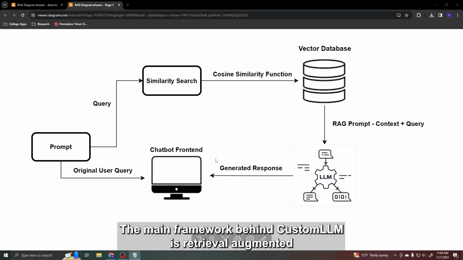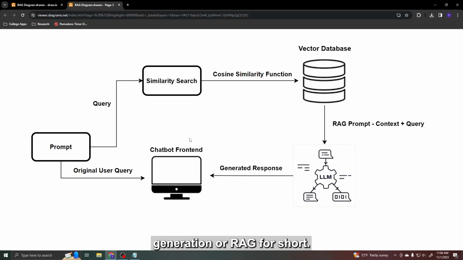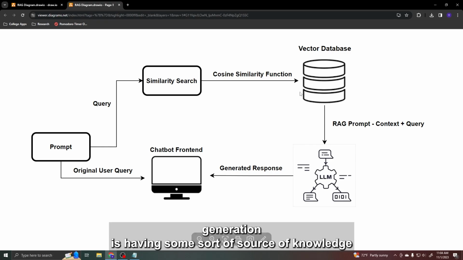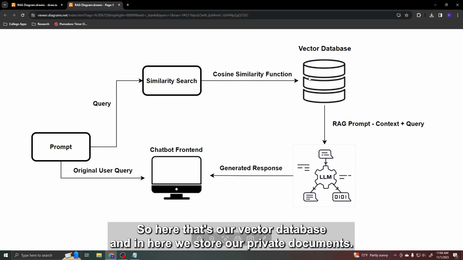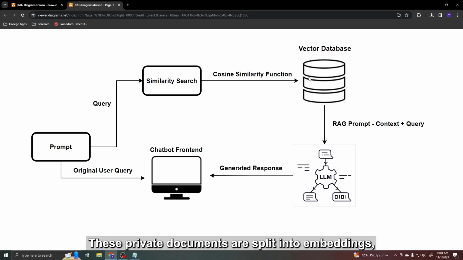So the main framework behind CustomLLM is Retrieval Augmented Generation, or RAG for short. The main idea behind retrieval augmented generation is having some sort of source of knowledge that allows the large language model to give better responses. Here that's our vector database, and in here we store our private documents. These private documents are split into embeddings, which are just vectors of numbers.